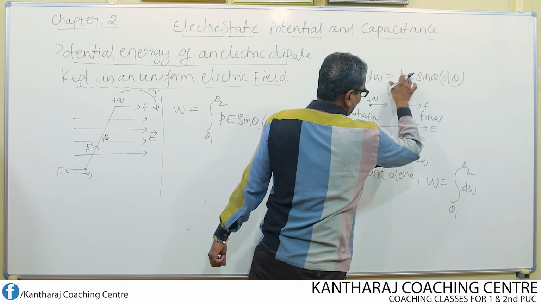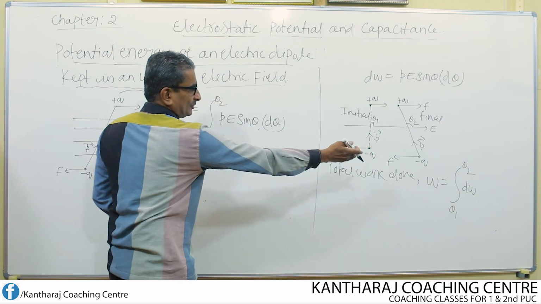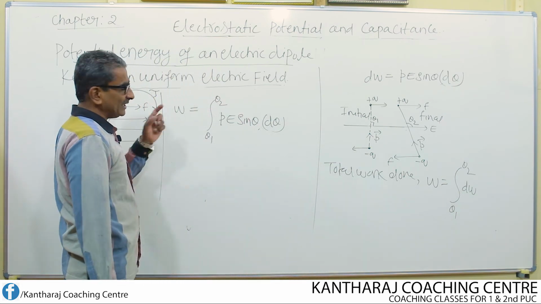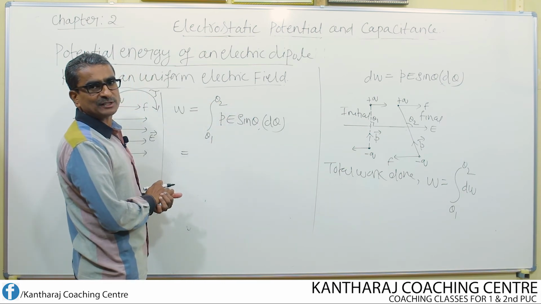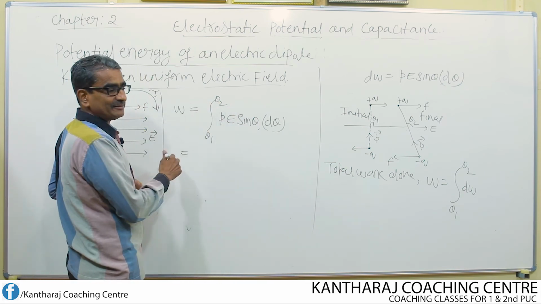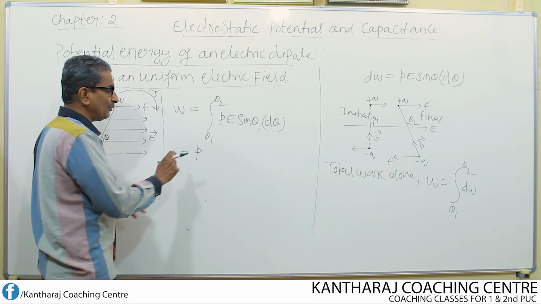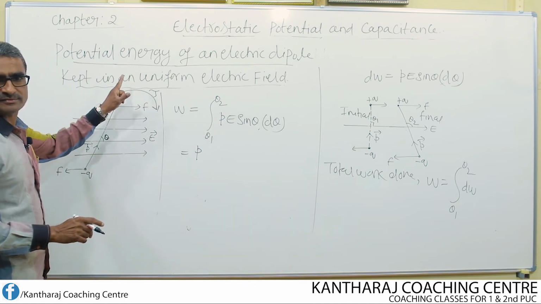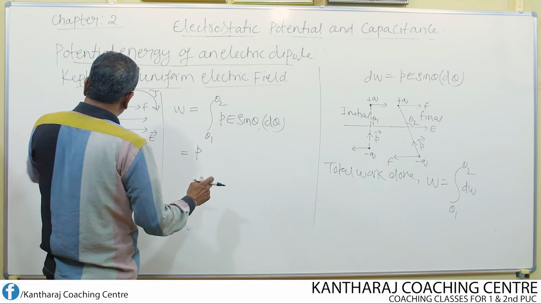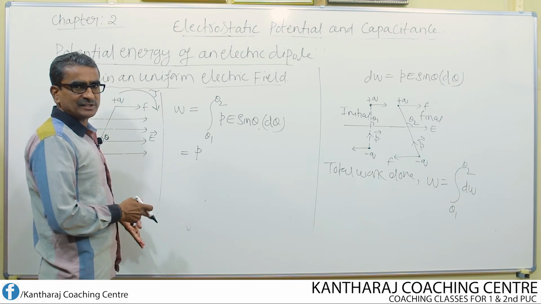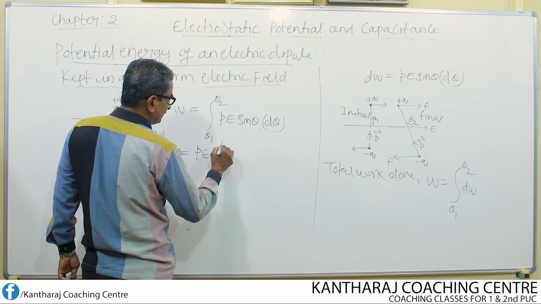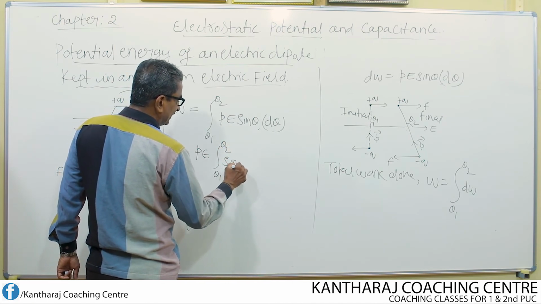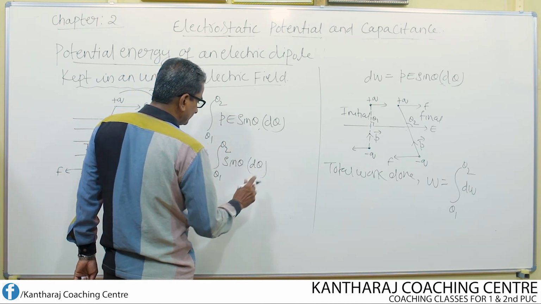That is what I have substituted here, so I have rewritten the equation. Simplify this by removing the constant terms outside the integral sign. What are the constants? Dipole moment is constant, it does not change. Electric field is uniform, that never changes unless we change it. So P E integral from theta 1 to theta 2 of sin theta into d theta.